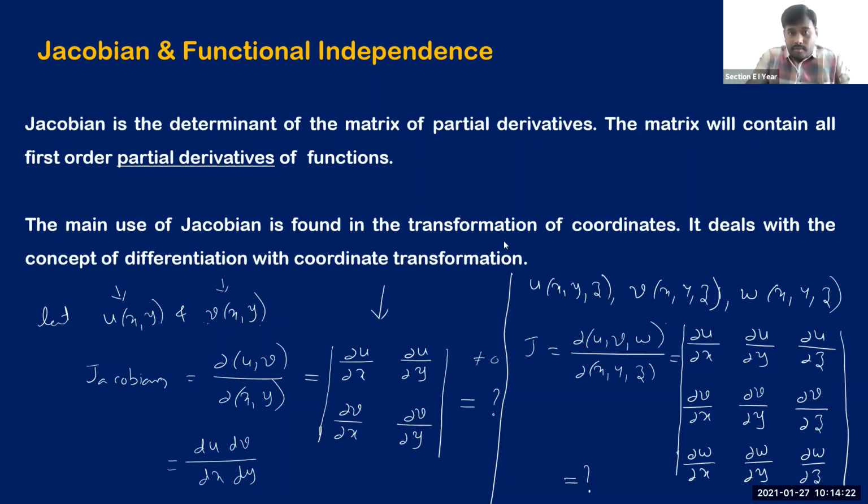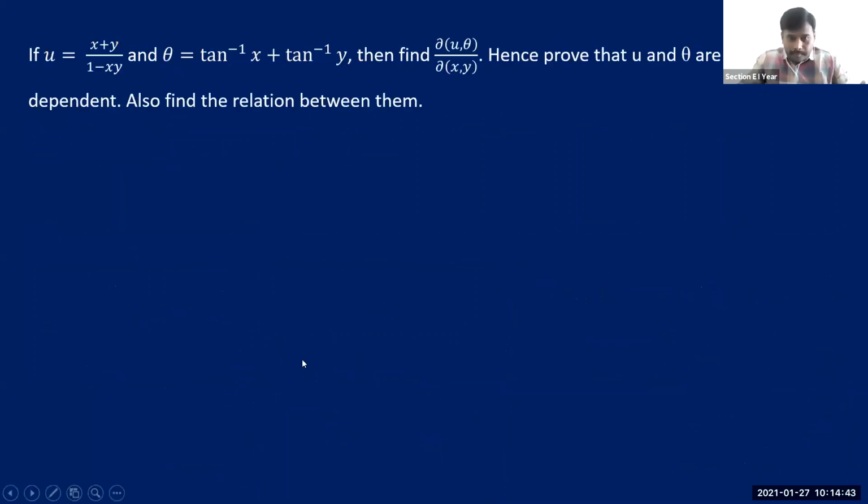So to check functional independence, again we use the idea of Jacobian. See how it is? When the Jacobian is equal to 0, they are functionally dependent. When the Jacobian is not equal to 0, they are functionally independent. Okay, that's the simplest idea you need to remember. The definitions regarding that are already available in the notes which I have shared with you.